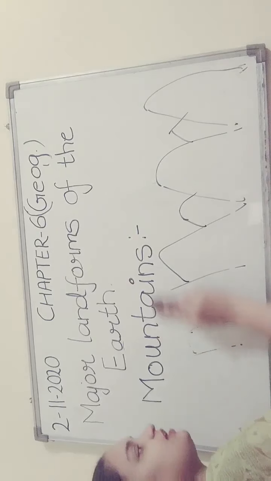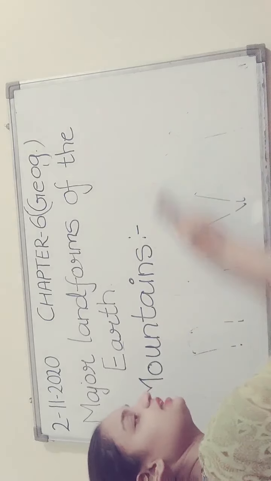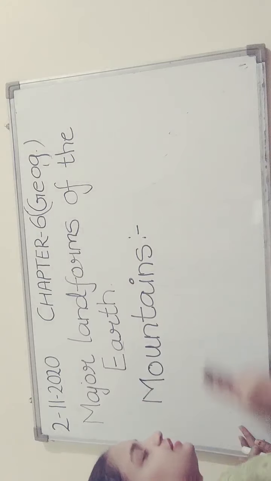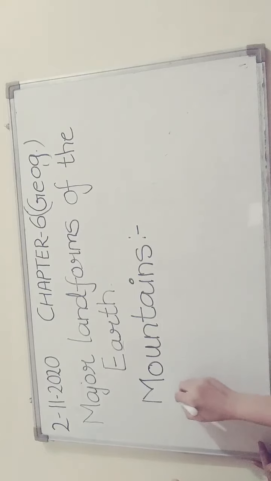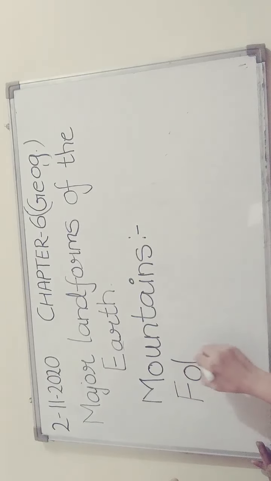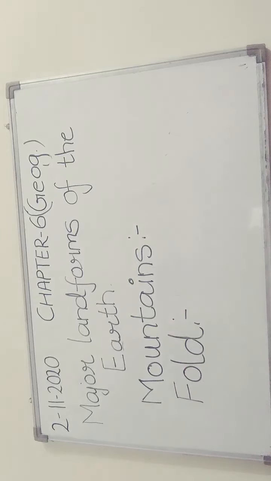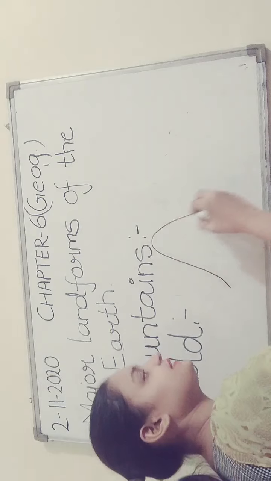Now we are going to study about the three types of mountains. First is the fold mountain. What is a fold mountain? Fold mountains are in this shape.